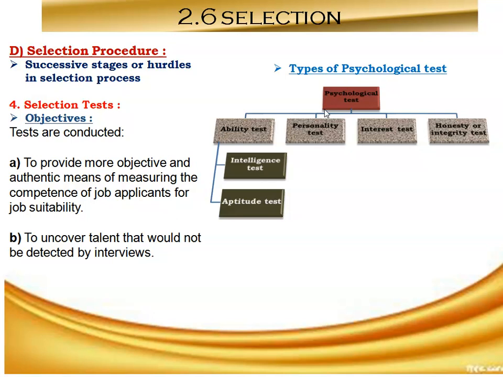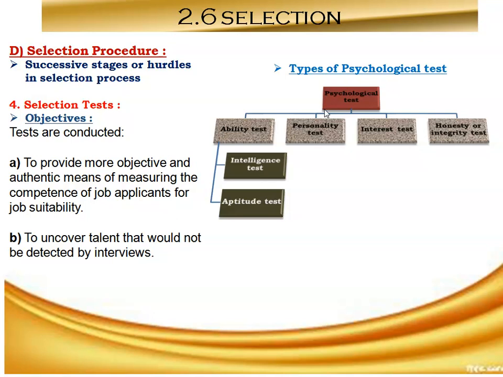psychological factors. The basic assumption underlying the use of tests in personnel selection is that individuals are different in their job related abilities and skills, and that these skills can be adequately and accurately measured for comparison.